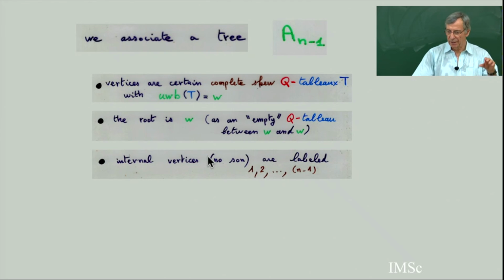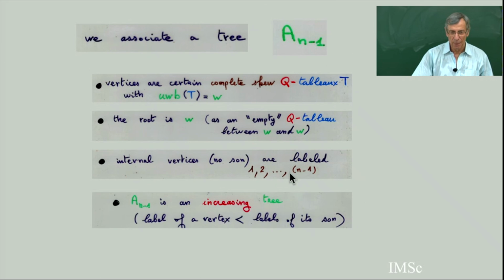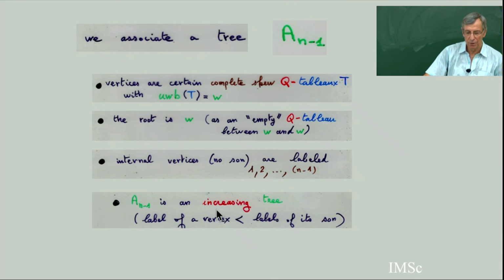Then the internal vertices of the trees, which means non-leaves, are labeled 1, 2, etc., n-1, which means at each time I have time 1, time 2, time 3. So there is some integer label which gives you each time of the calculus. And then it's an increasing tree, the label, because these are different steps. The integers are different steps of the calculus. And then I do step n.